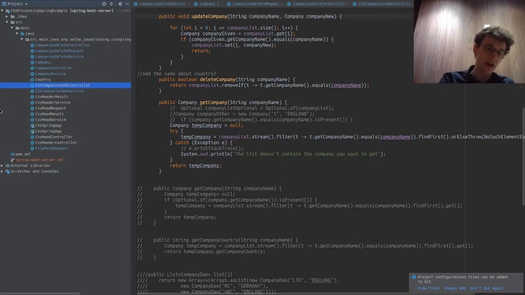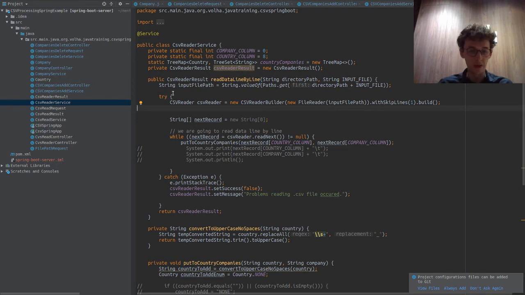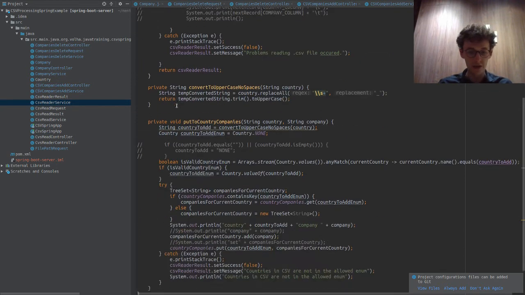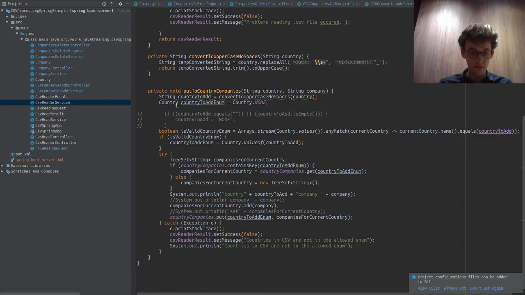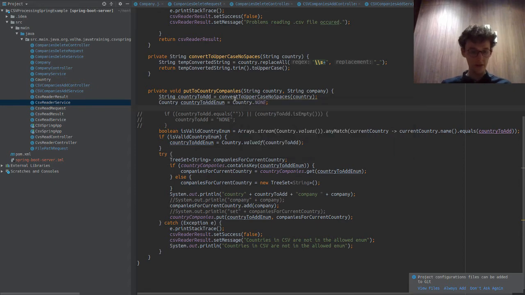Let's check if there are any other new files. Otherwise, I think I will wrap up. CSV reader service, CSV reader, try with resources. Again, we should be putting that there or using finally to close it. Put to company countries, what application, no spaces. This is duplicated apparently. Let's see what that means.